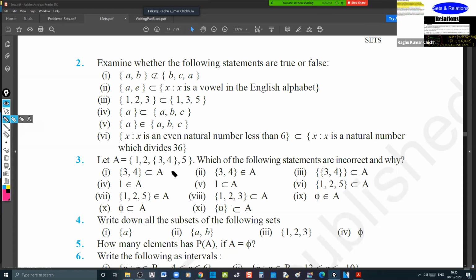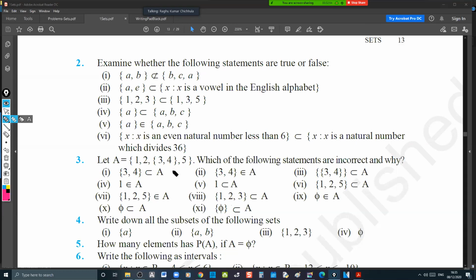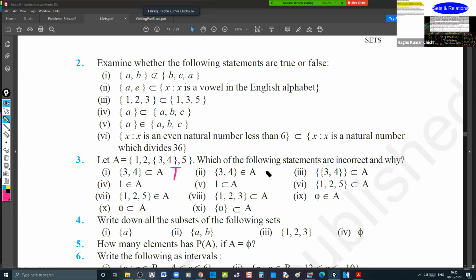Correct now? Yes, sir. And what about this? {3, 4} belongs to A. It is false because it's a subset. As an element, it is a subset of A.